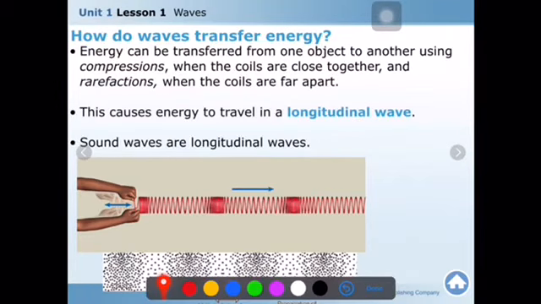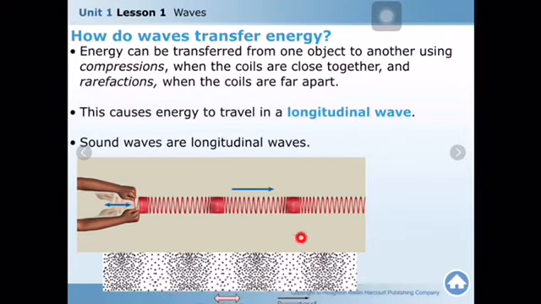Guys, here in a longitudinal wave, first of all, you have to know that the movement of the particles and the movement of the wave are in the same direction. They are parallel to each other. Okay. This is the longitudinal wave.